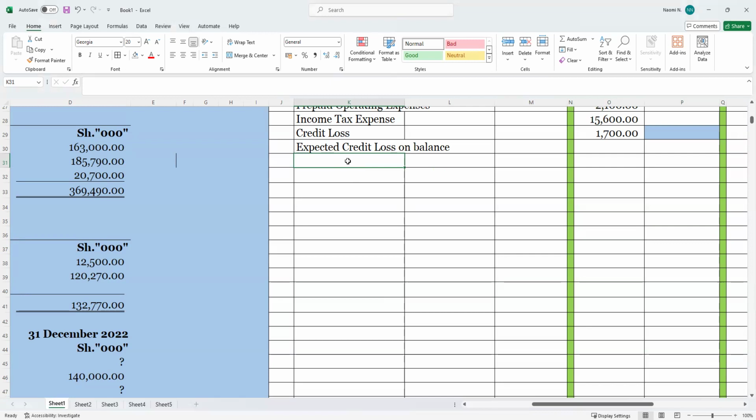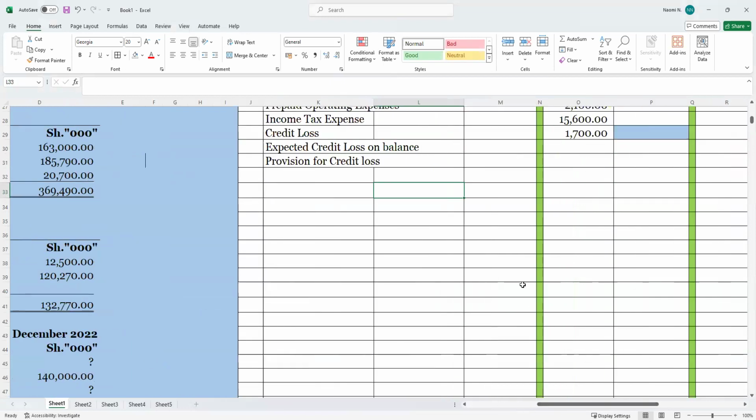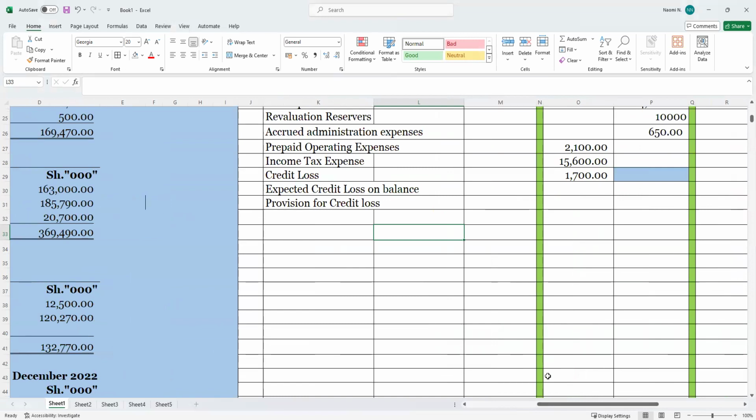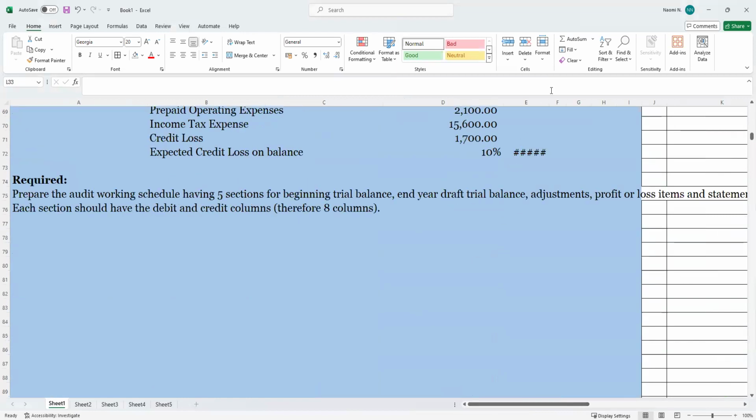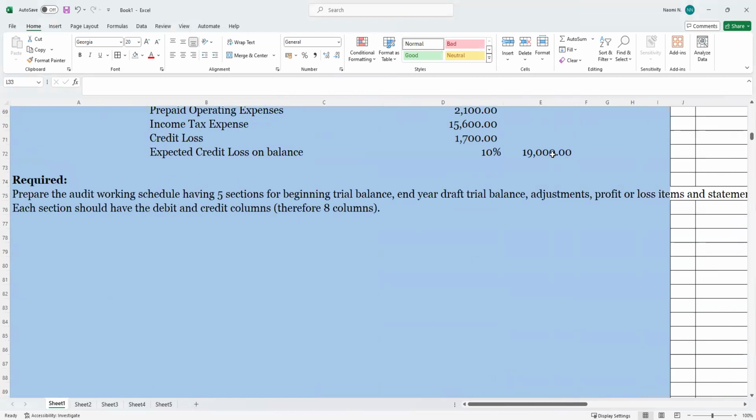So we will now come and we have whatever was expected. Just want to find out something. The provision we have now, it was expected credit loss. Now we will have provision. We will provide for it, provision for credit loss. So remember, provision is a current liability item. So for this one has a bit of calculation, and you will come here and see what I had calculated, or what I'll be able to calculate.